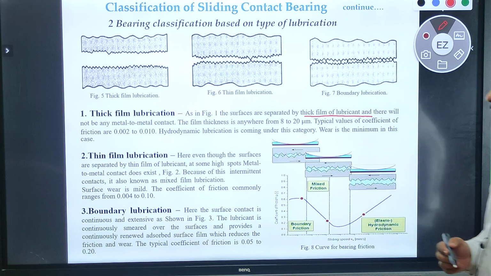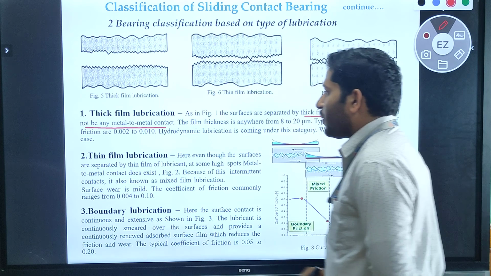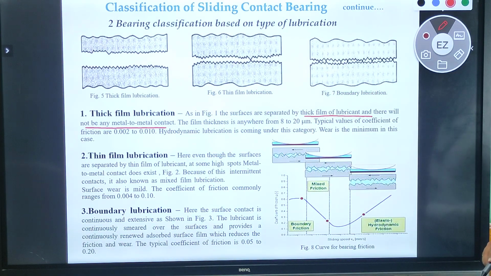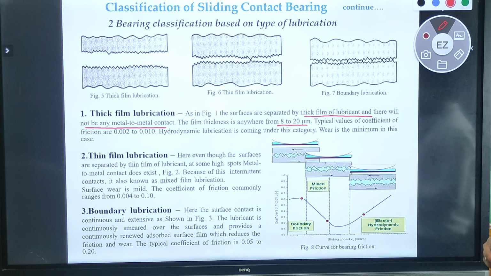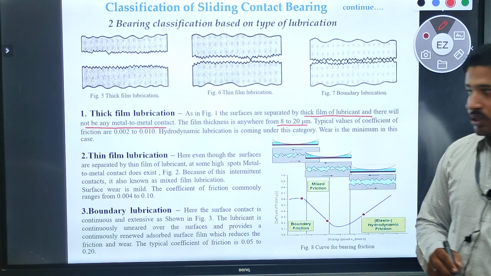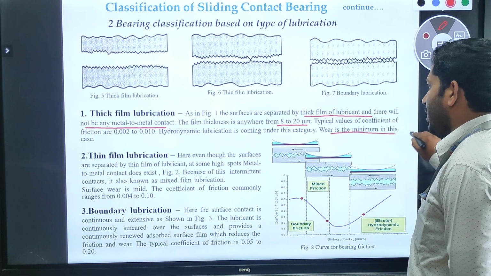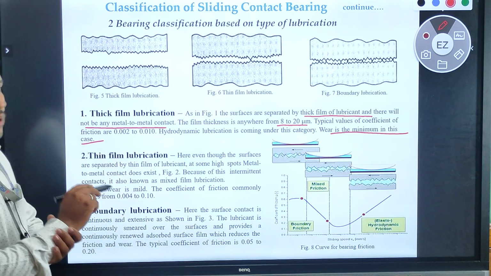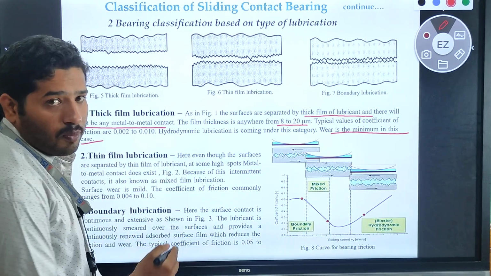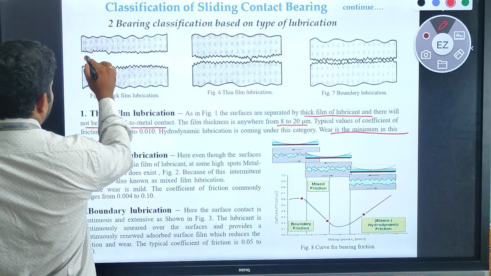And there will be no metal to metal contact. This film is anywhere from 8 to 20 micrometers. The typical value of the coefficient of friction lies between 0.002 and 0.010. Hydrodynamic lubrication comes under this category. Wear is minimum in this case. So what you understood is that in thick film lubrication we are using a thick film, a maximum amount of lubrication, in between the contact surfaces.